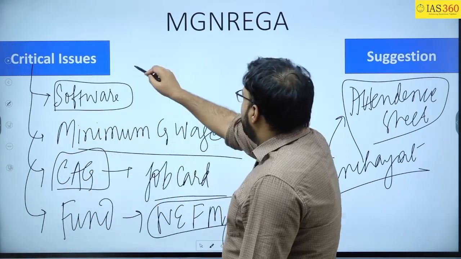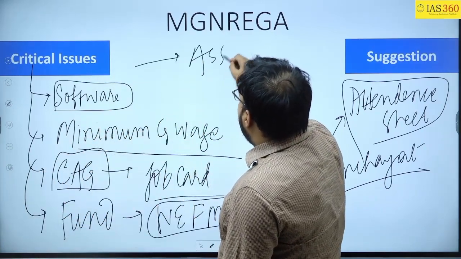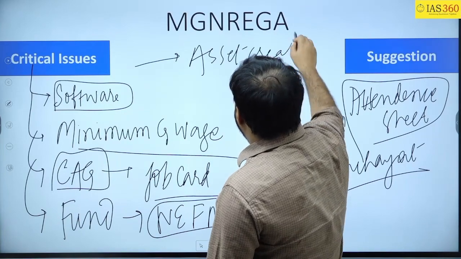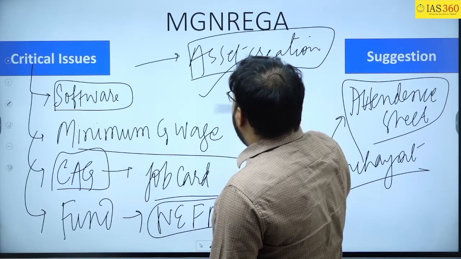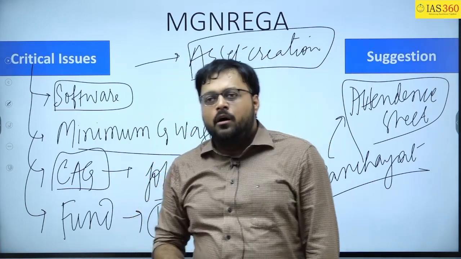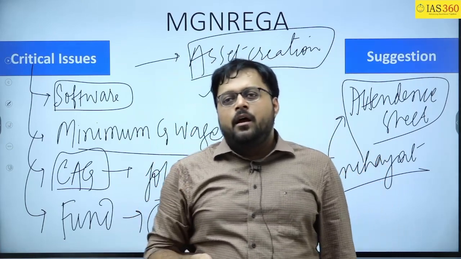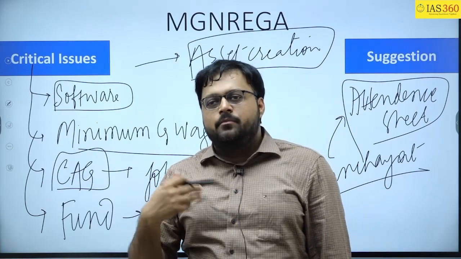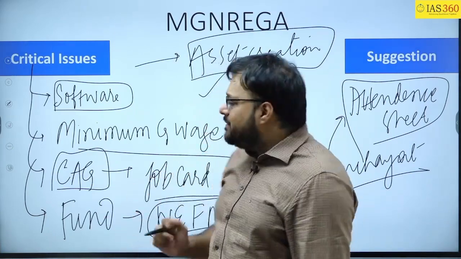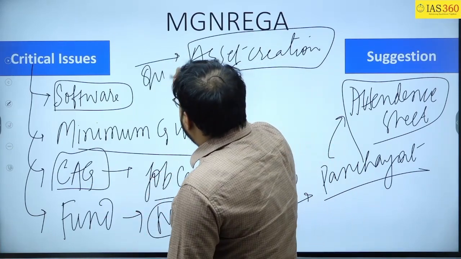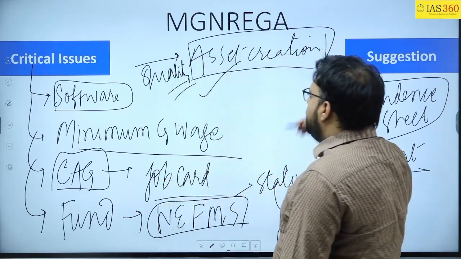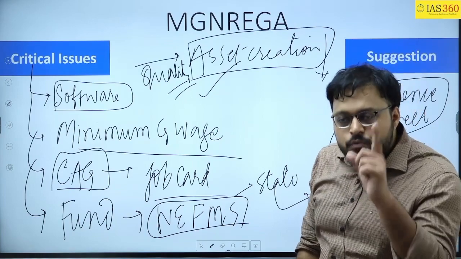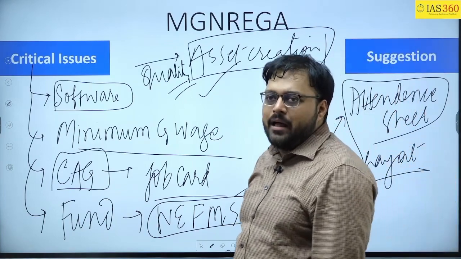Along with this, there has been an issue of asset creation. इस बरसात में ऐसा बोला जाता है, गर्मी में गड्ढा खोदो, बरसात में गड्ढा भर जाता है, या गर्मी में रोड बनाओ, बरसात में रोड बह जाता है. So the quality of the assets being constructed under MGNREGA is a concern. These are the critical issues which you can mention in your answer.